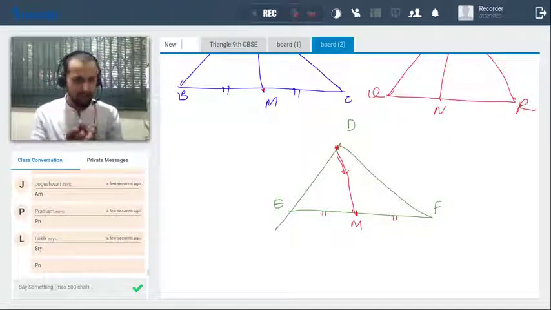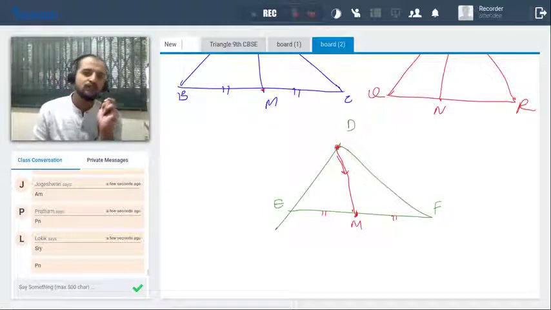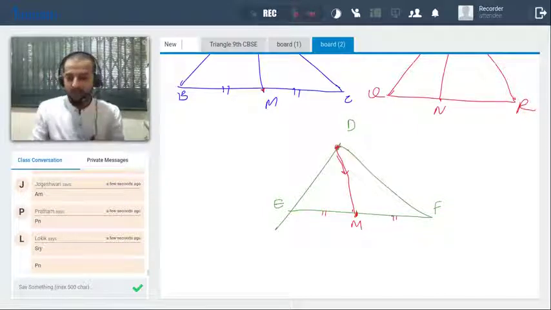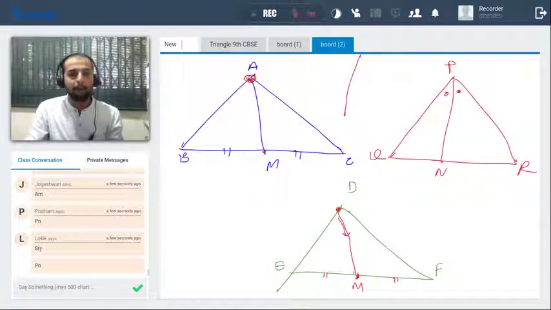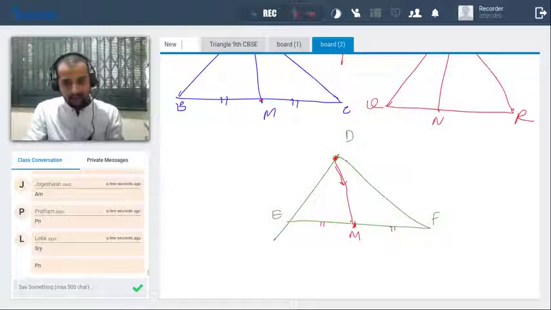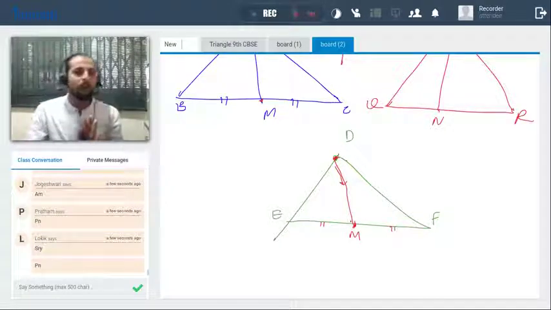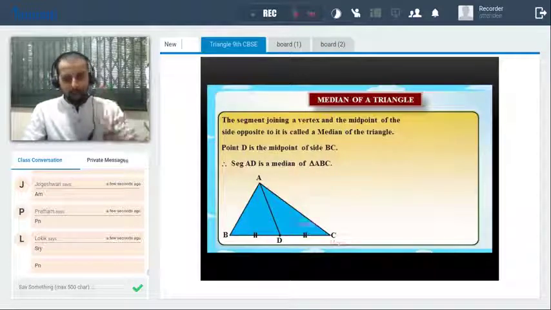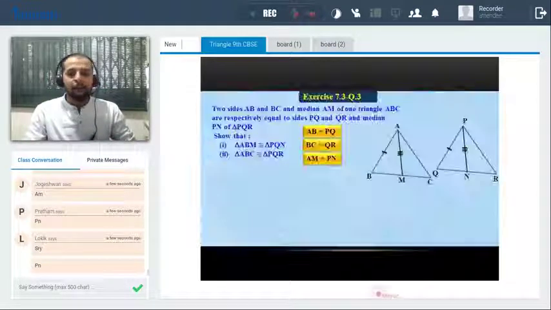Understood? Any confusion in the median? So it is not an angle bisector. In simple words, the segment that goes from the vertex to the midpoint of the opposite side, we call it the median, right? If in this case it is given that it is an angle bisector, then no, that is not a median, that is an angle bisector. But in this case, if it is dividing the opposite side into equal parts, then that segment is the median, right? So in this case, AD is the median.